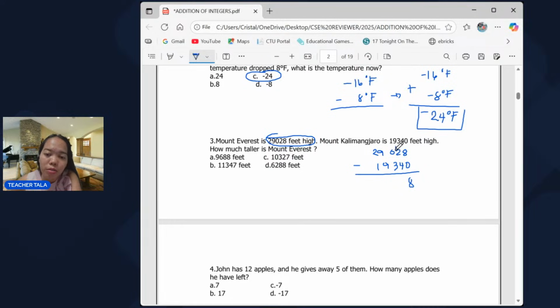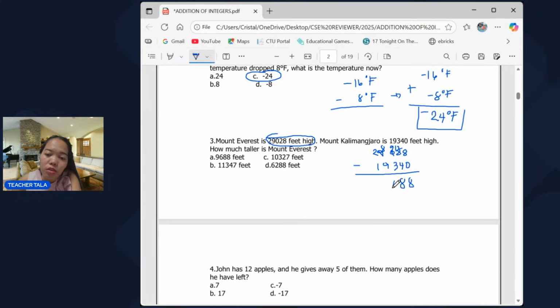So we're going to borrow 10 from 0, but 0 can't offer anything. So 0 will borrow from 9. And this will become 10. So 2 will borrow from 10, and 10 will become 9, and then 2 will become 12. So 12 minus 4, that's 8.